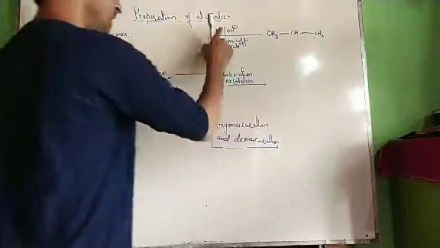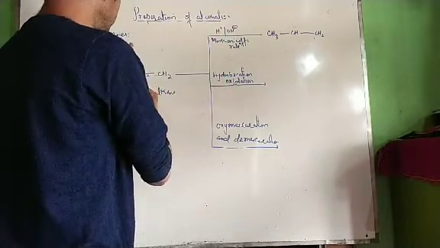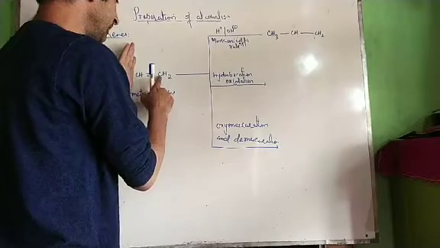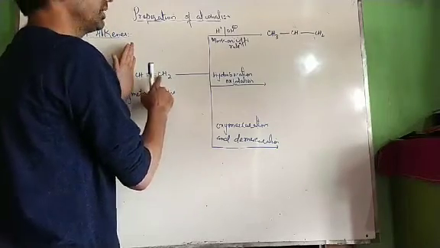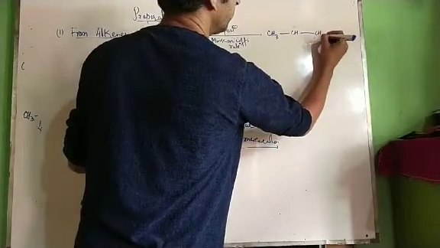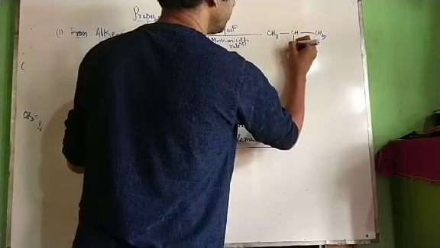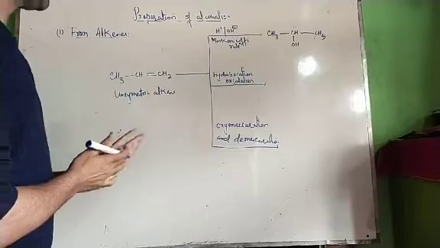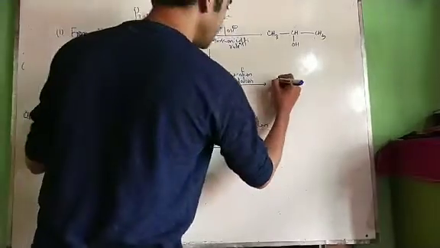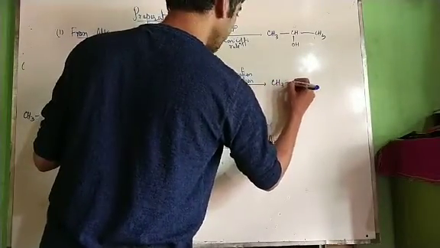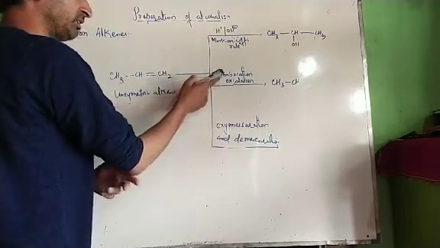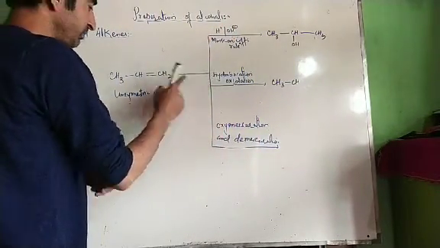Now tell me, H positive is an electrophile. Will it add over here or here? The positive part will add to that carbon atom which bears the maximum number of hydrogen atoms. Therefore, this will become CH3 and OH will add over here. We get secondary alcohol. Now we get secondary, and from hydroboration oxidation we get primary alcohol. Now what's its mechanism? We will discuss its mechanism in the next lecture because it's very important.